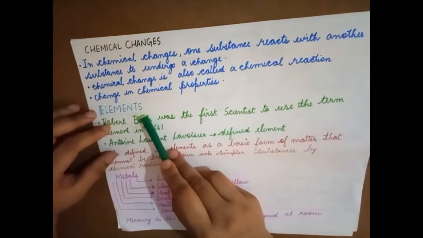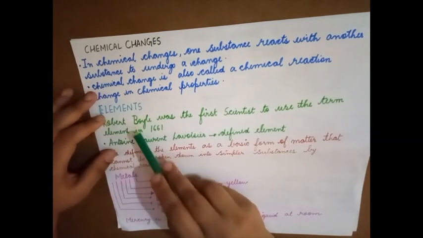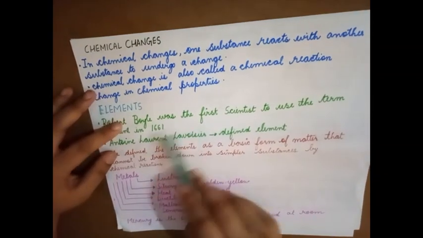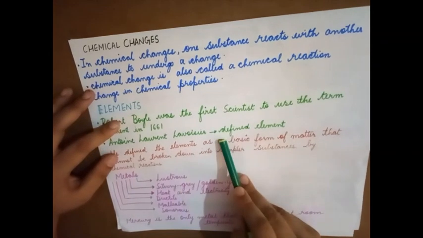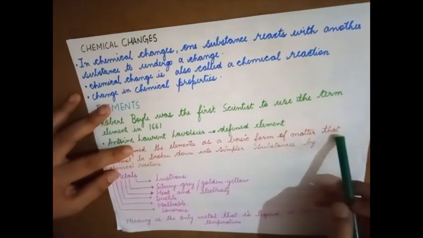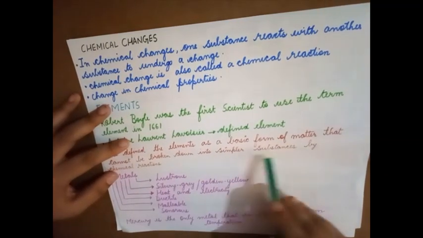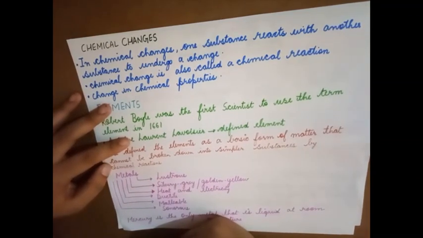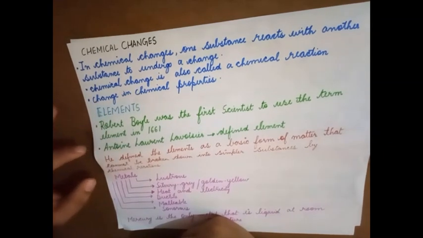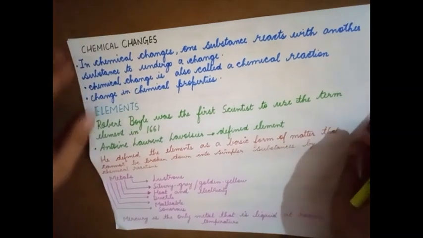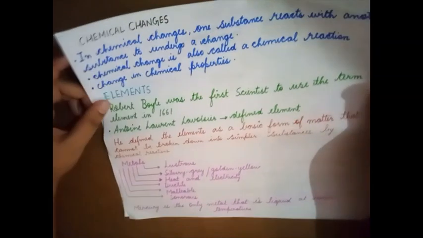Next, moving on to elements. Under pure substances, we have elements. Robert Boyle was the first scientist to use the term element, in 1661. Antoine Laurent Lavoisier defined elements as a basic form of matter that cannot be broken down into simpler substances by chemical reactions. These are substances which cannot be broken down further by chemical reactions.